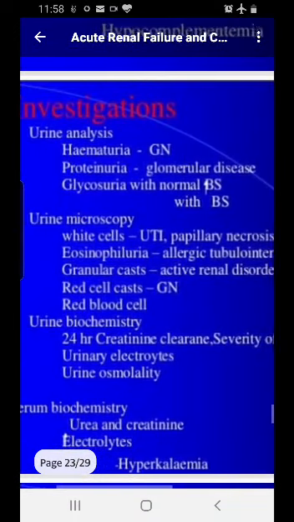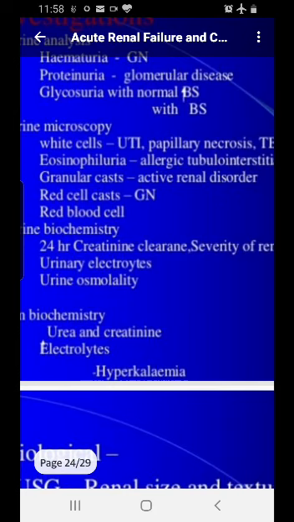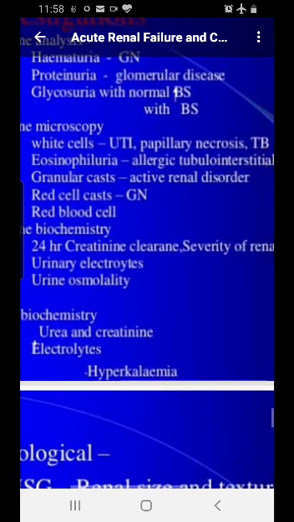And how about the urine analysis? Depending upon the cause, if it is nephrotic syndrome, you will get proteinuria, more than 3.5 grams in 24 hours. If it is nephritic syndrome, glomerulonephritis, you will see hematuria. In urine microscopy in the lab, you will be able to see RBCs, WBCs, eosinophils, casts, granular casts, red cell casts, depending upon the underlying pathology.